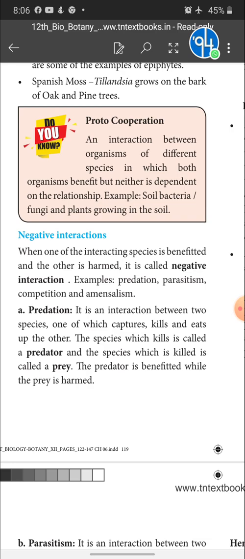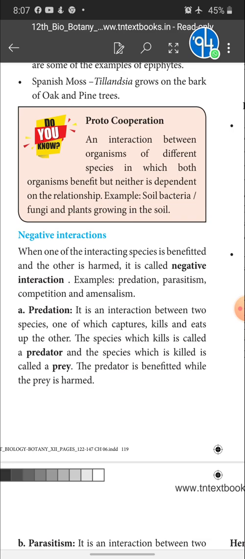What is predation? It is an interaction between two species, one of which captures, kills and eats the other. The species which kills is called the predator, and the species which is killed is called the prey. The predator is benefited while the prey is harmed.